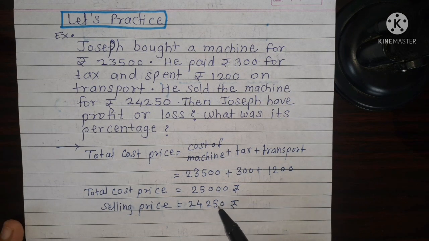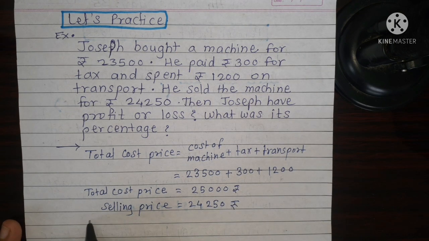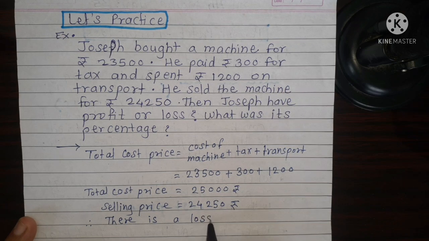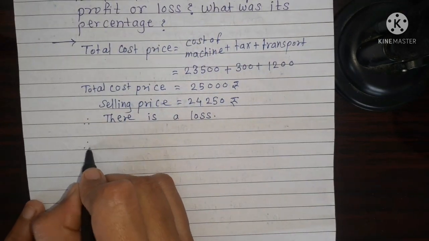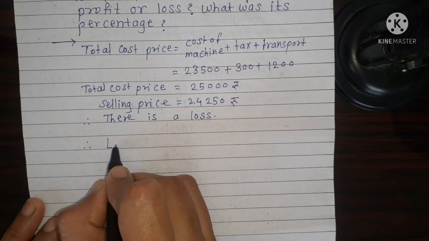Here we can compare cost price and selling price. Cost price is bigger than selling price, so Joseph has a loss. We can find how much loss he has, so we use the formula of loss.